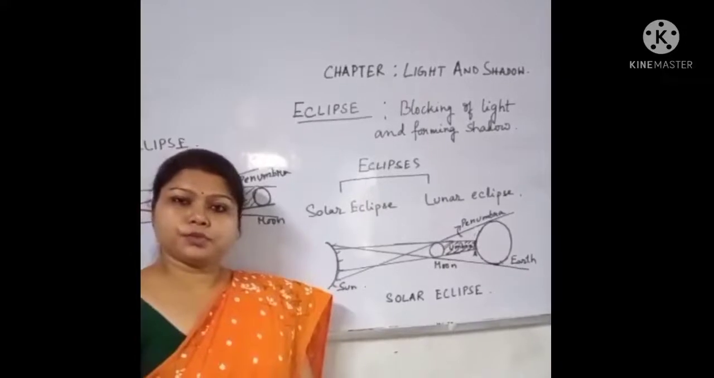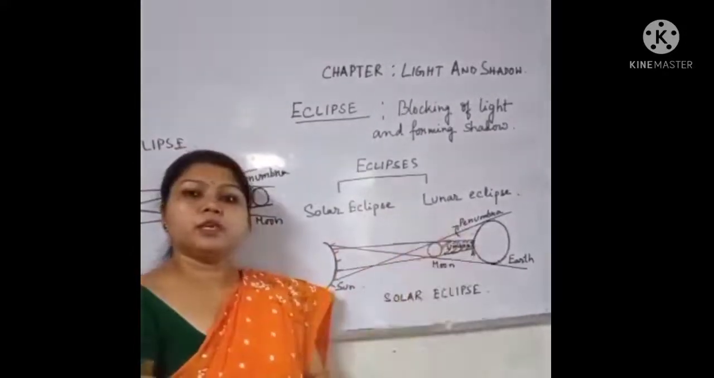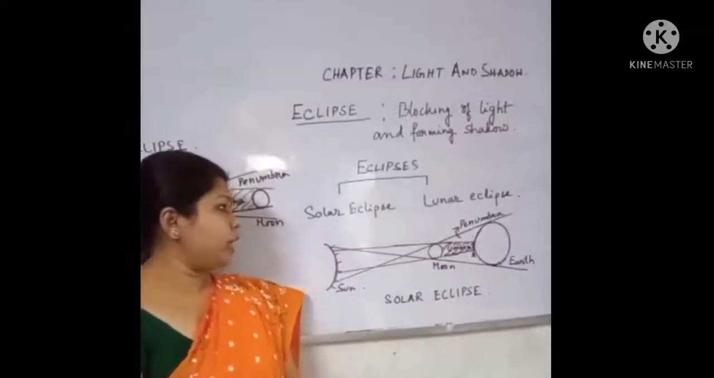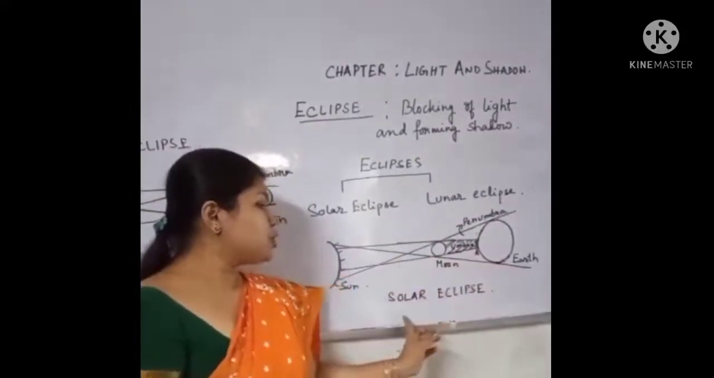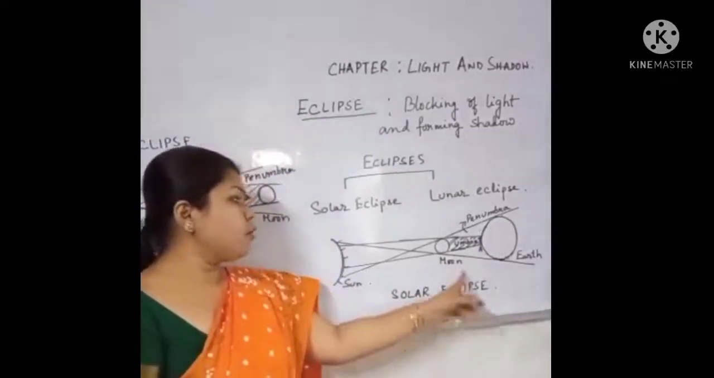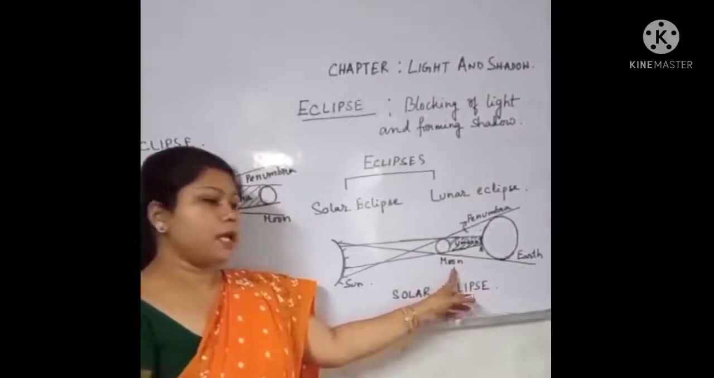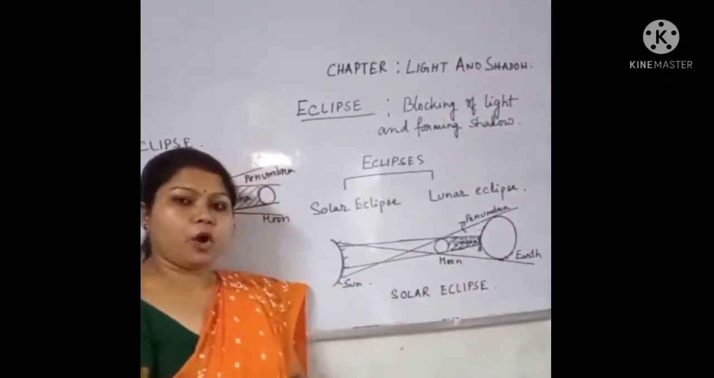Eclipses are of two types. One is solar eclipse and another one is lunar eclipse. When the moon comes in between sun and earth, a solar eclipse occurs. So once again I repeat, when the moon comes in between sun and earth, a solar eclipse occurs.